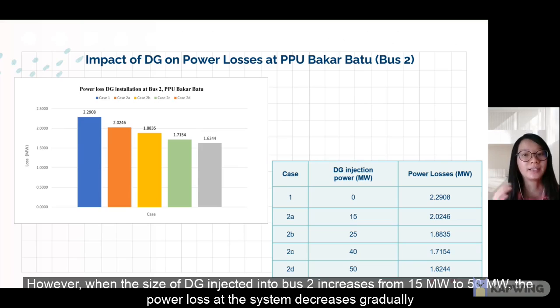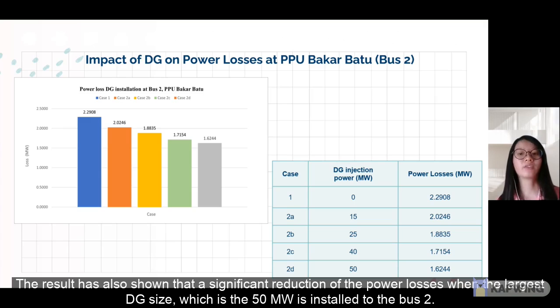However, when the size of the DG injected to bus 2 is increased from 15 MW to 50 MW, the power losses in the system decrease gradually. The result shows a significant reduction of the power losses when the largest DG size, which is 50 MW, is installed at bus 2.